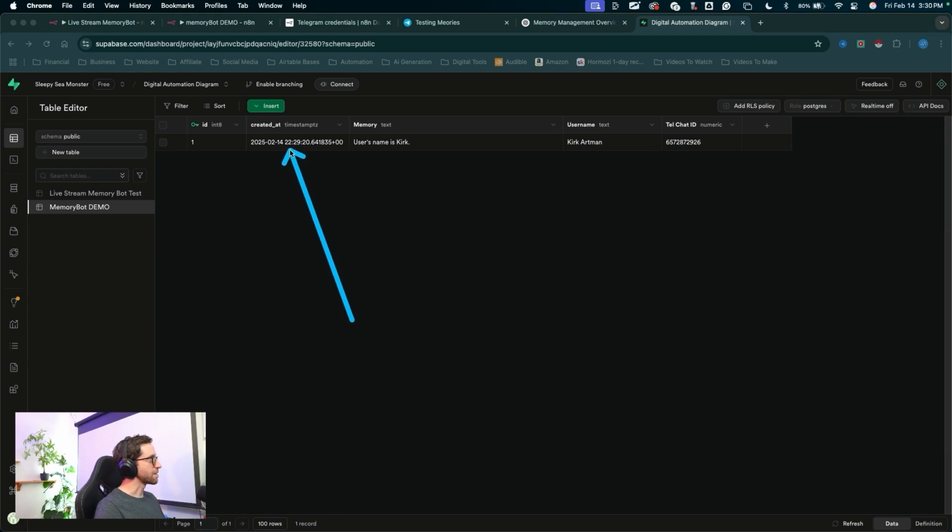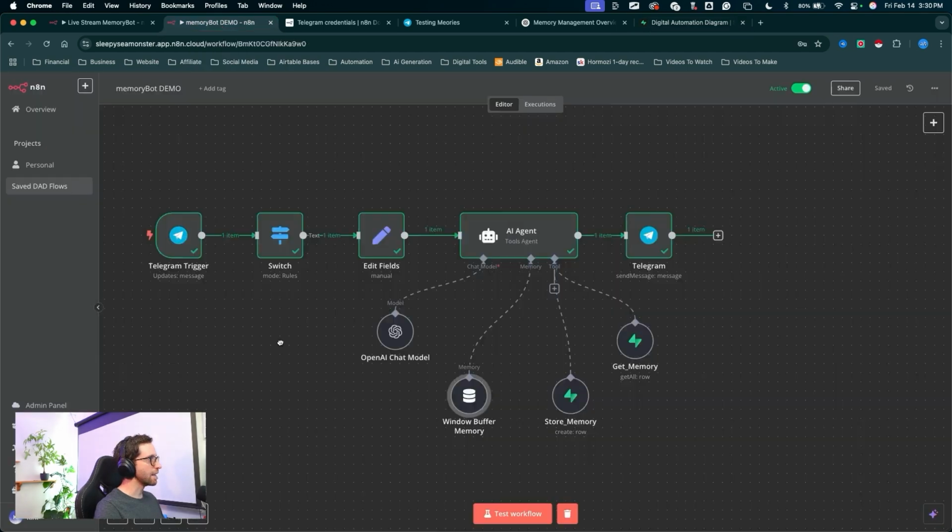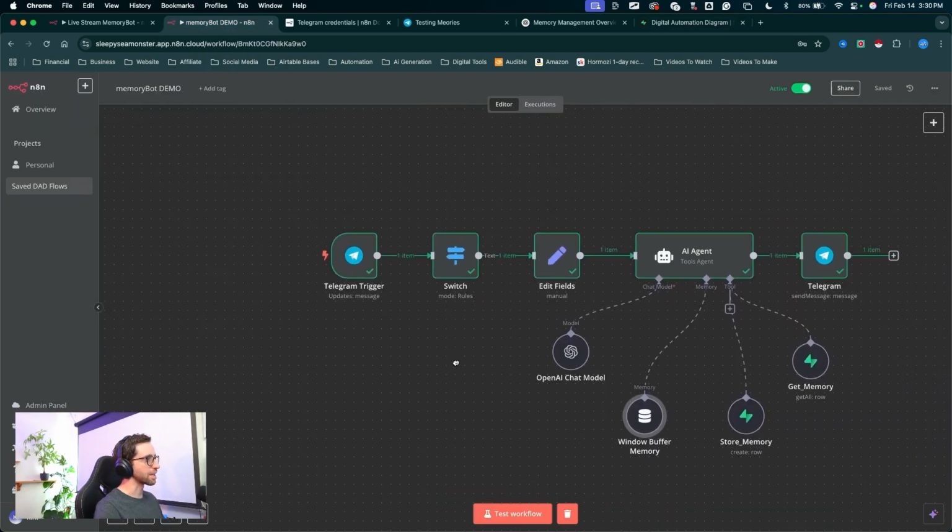We also have the default records we left in there, the created time and the record ID. Great, so everything is working beautifully so far. Let's right away just tackle the next capability of this agent. I'm gonna jump back into n8n and we're gonna add the voice capability to this agent.